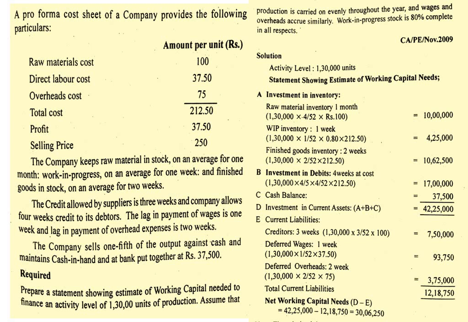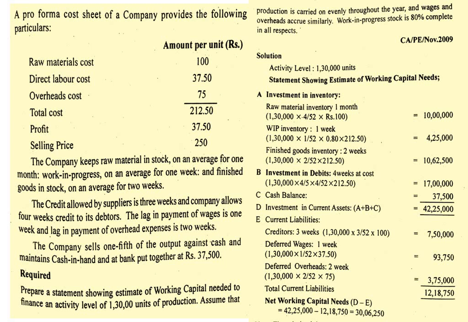So, activity level 1,30,000 into 1 month is equal to 4 weeks. So, 4 by 52 into rupees, cost is 100. So, it comes around 10 lakhs. Then, work in progress inventory 1 week. So, activity level 1,30,000 into 1 by 52 into 80%, that is 0.80, into total cost 212.50.